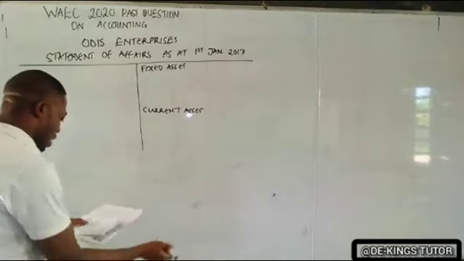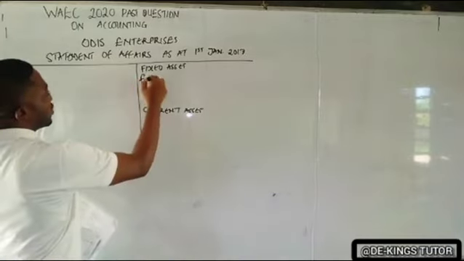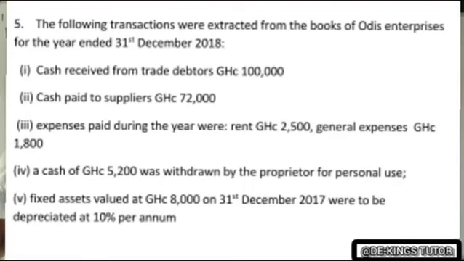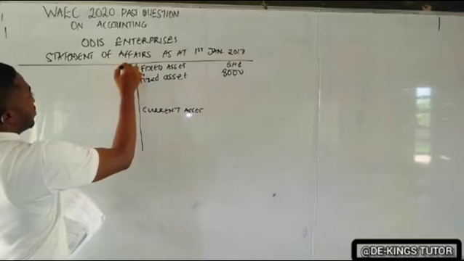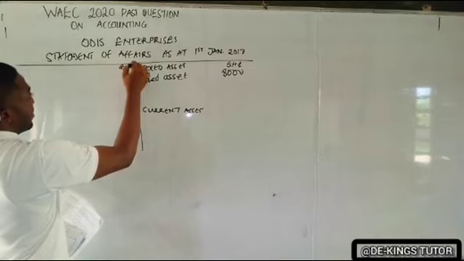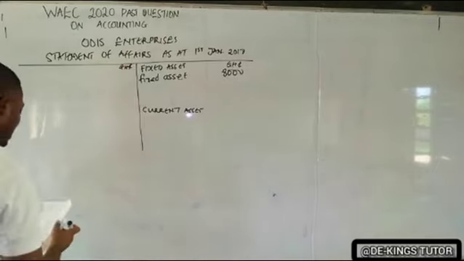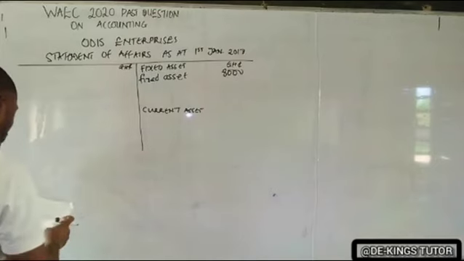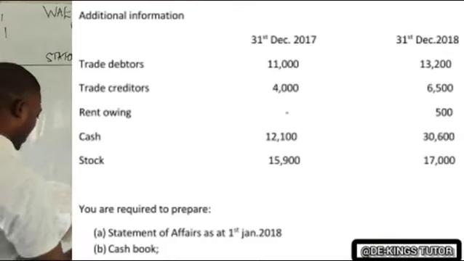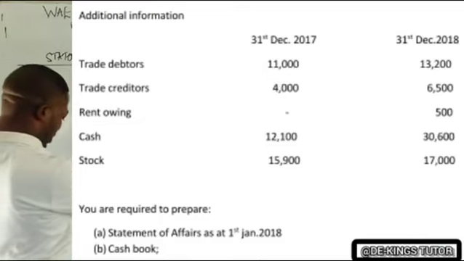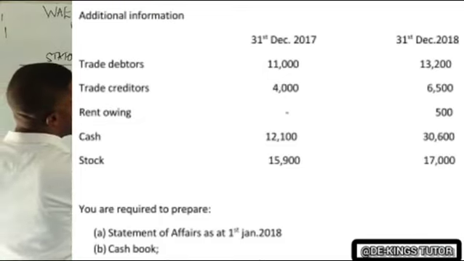So our fixed asset from the question said fixed asset is what? 8,000. Now we have Ghana cedis as the currency value. Fixed asset 8,000. Now you come down under additional information, you will see they say trade debtors. Trade debtors is the current asset. So we'll write it here as trade debtors.